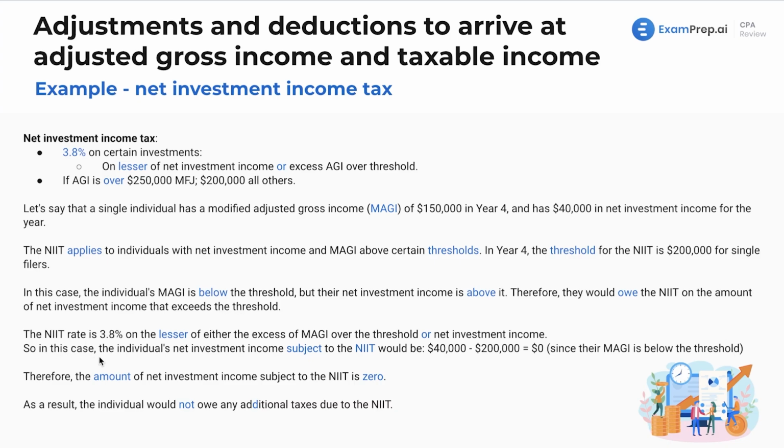In this case, the individual's net investment income subject to this tax would be $150,000 minus $200,000. Well, since it's below the threshold, we're not going to have anything here. Therefore, the amount of income subject to the tax is zero. And as a result, we would not owe any additional taxes due to this tax. Not too bad.